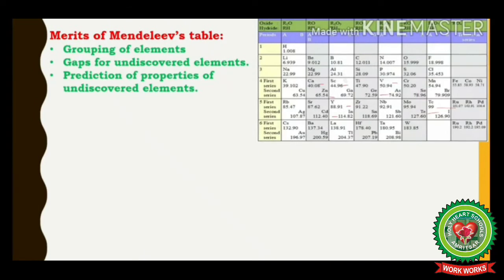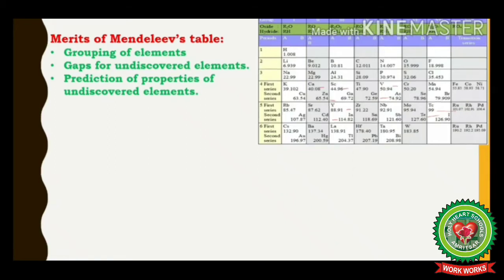For example, he named the vacant slot below aluminium as Eka aluminium, and an element named gallium was discovered later on in 1876 which had similar chemical properties as Eka aluminium.